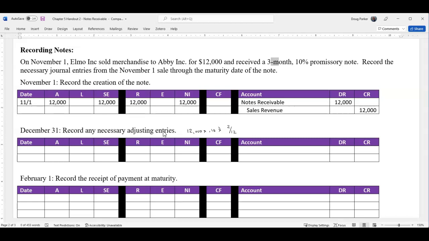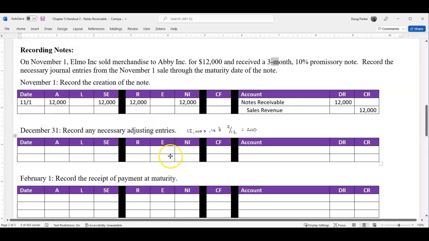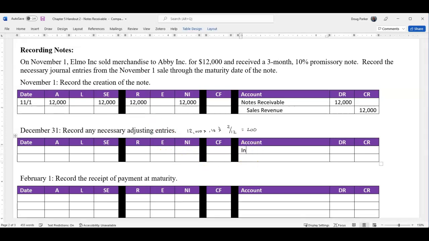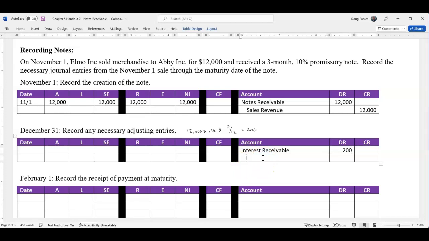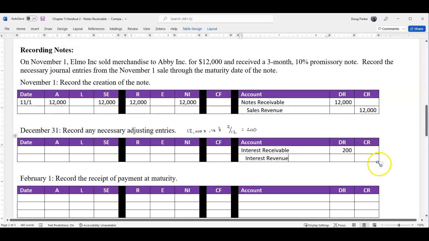All right, so when you multiply that out, you end up with $1,200 in total interest divided by 12. That's $100 a month, so $200 in interest. So we do need to record it to match the proper time period. So we're not going to hit notes receivable. You always want to hit interest receivable there for the $200. And since it's a receivable, it's generating interest revenue to us. If this were a note payable, it would be generating an expense for us. But it is a receivable, so it's generating revenues.